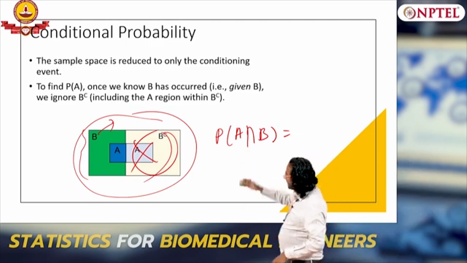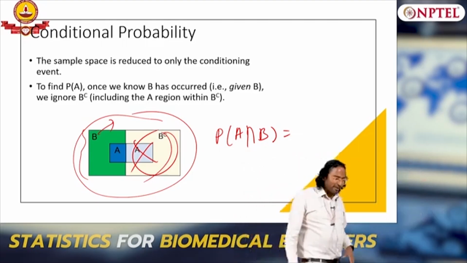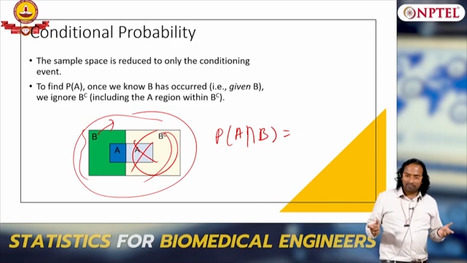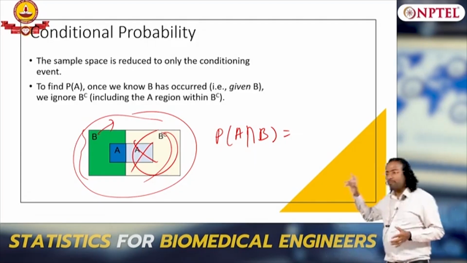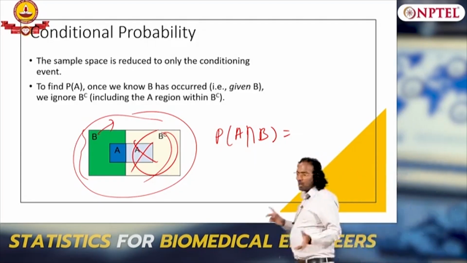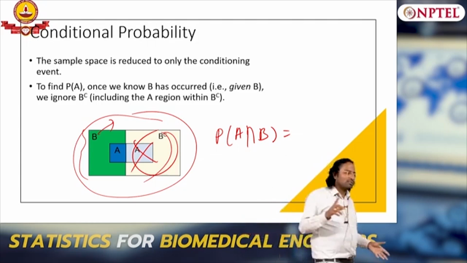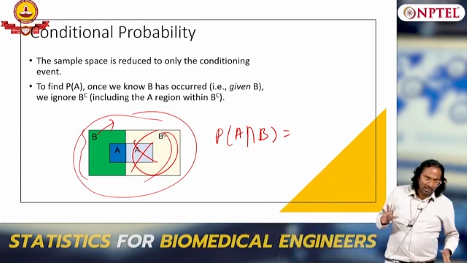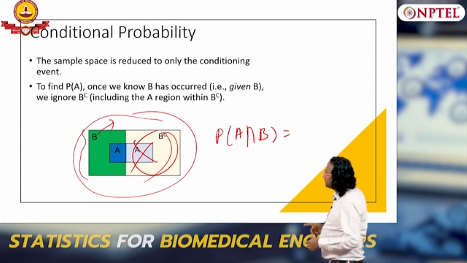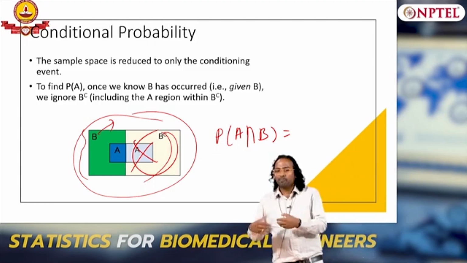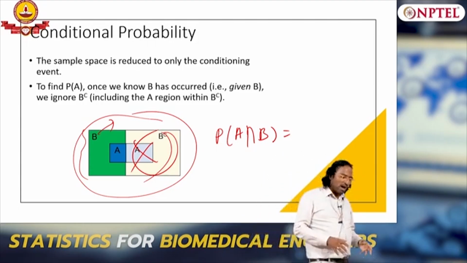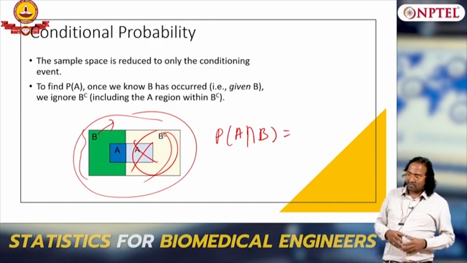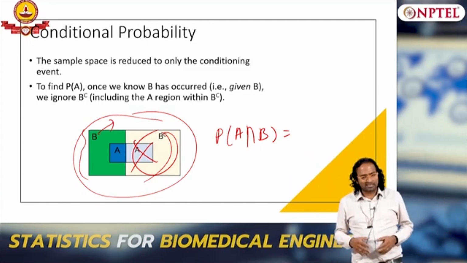Now when I divide the sample space, how do I divide? I divide into B and B complement. A is both in B and B complement. A can occur along with B or not along with B, right. So that means A can occur in union with B or union with B complement. So now suppose I know B has occurred, then how does the search space prune to?